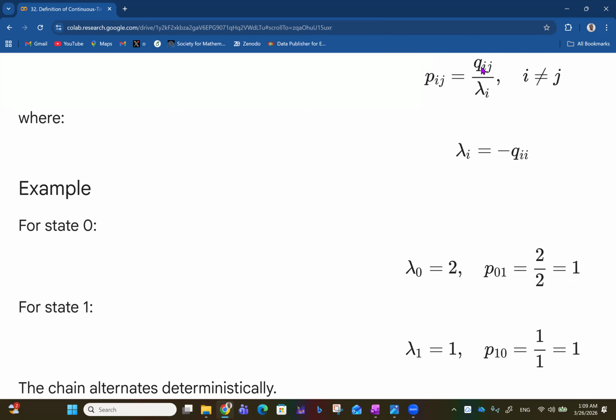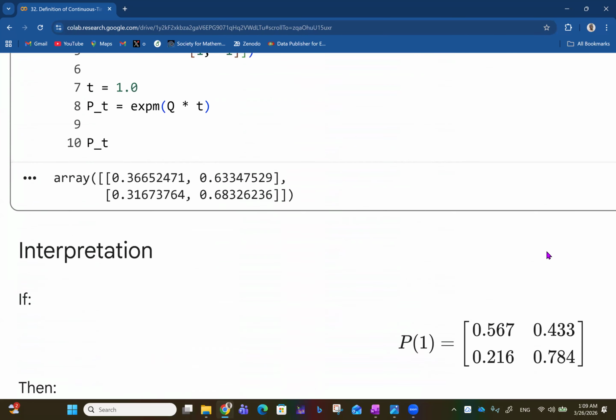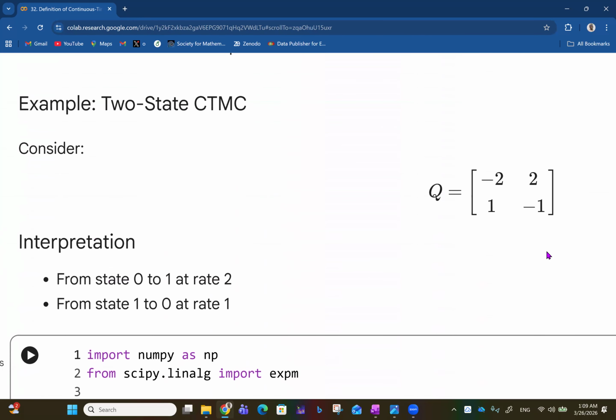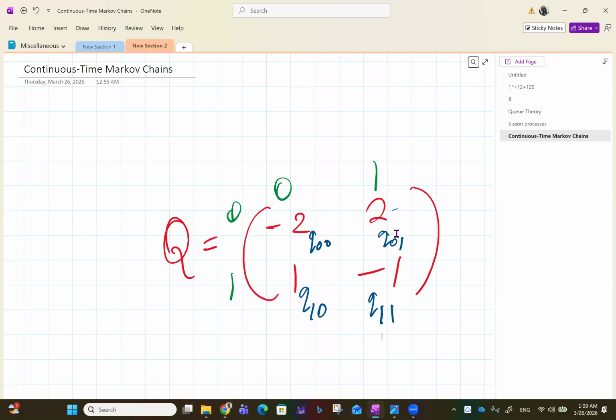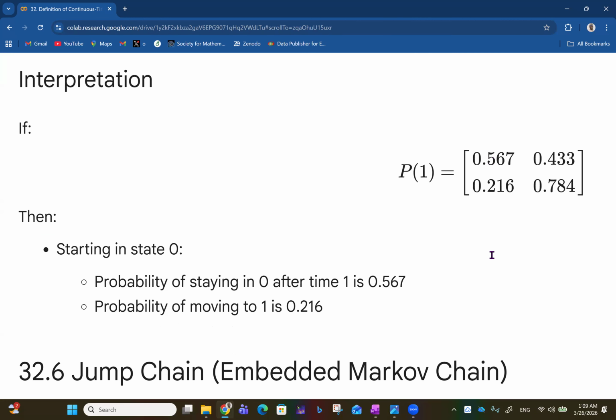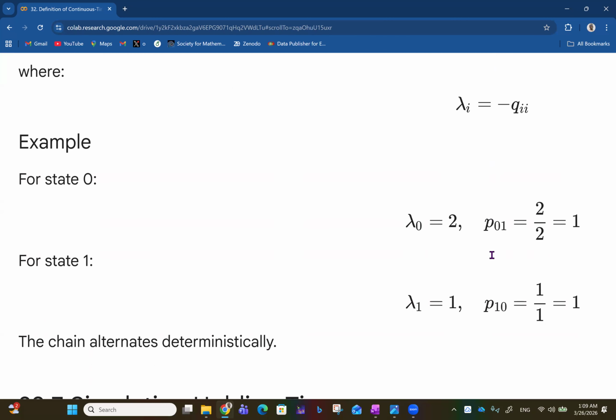So moving from 0 to 1, that will be this Qij. From 0 to 1, that's 2. It's this particular 2 now, following this matrix. Q01, that is 2, using that same matrix. And then if we take lambda 0 to be 2, that means we have 2 over 2,